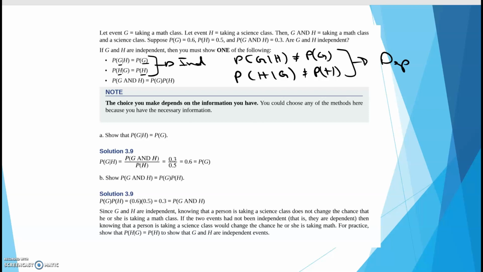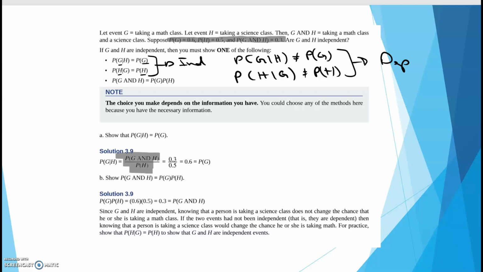So if we look at probability of G is 0.6, H is 0.5, and G and H is 0.3, and we're trying to see if G and H are independent, we're going to put this through the conditional formula. Remember, this is the formula for conditional probability. So the probability of G and H, they said, is 0.3.